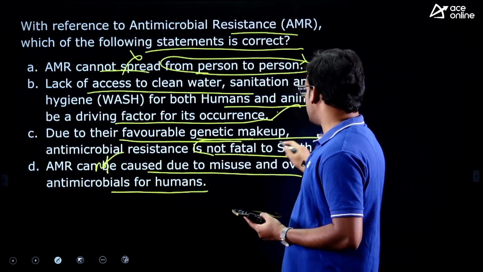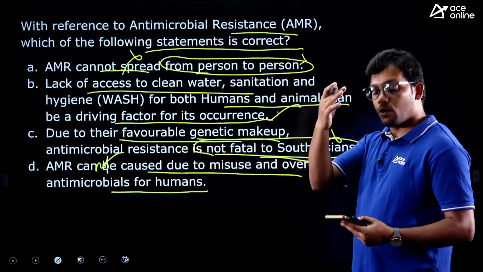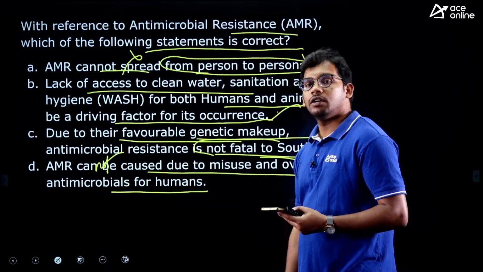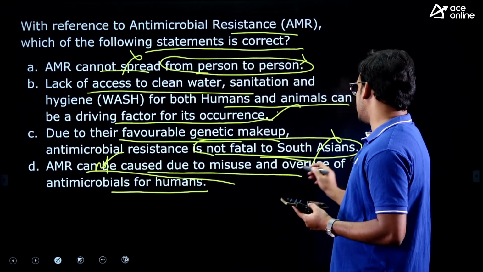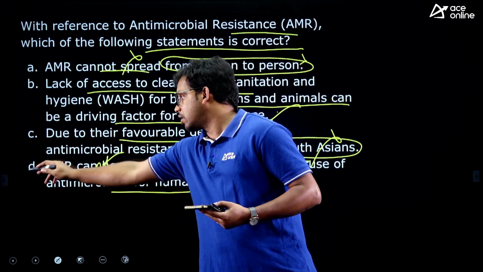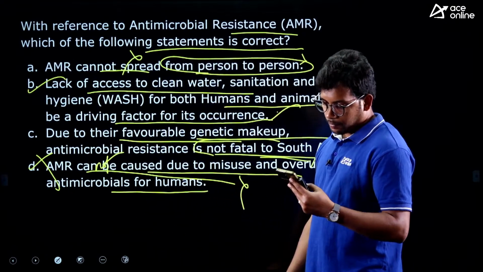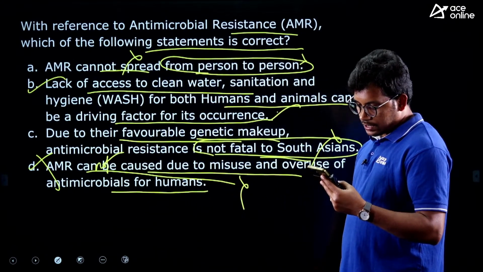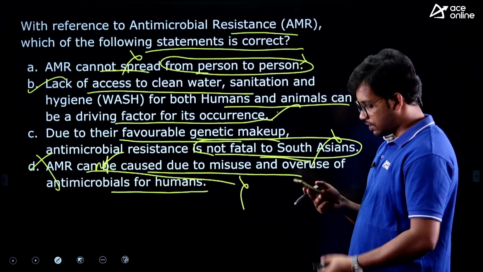Third one, due to favorable genetical makeup it is not fatal in South Asia. No, South Asia is one of the most prone regions for the spread of AMR. AMR cannot be caused by the misuse and overuse of antimicrobial substances: this is a wrong statement. So the answer is B. Correct. Yasmin, Malini, Alok, Santosh and Srinath have answered it correctly.